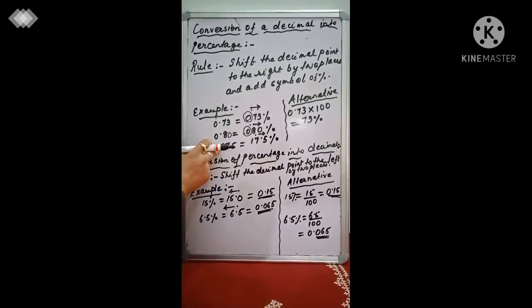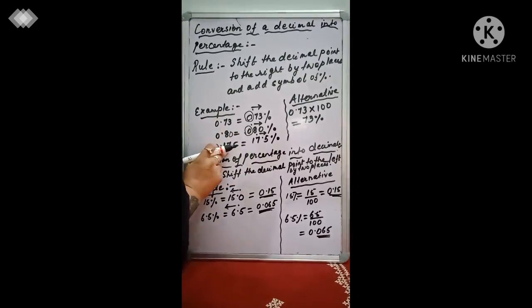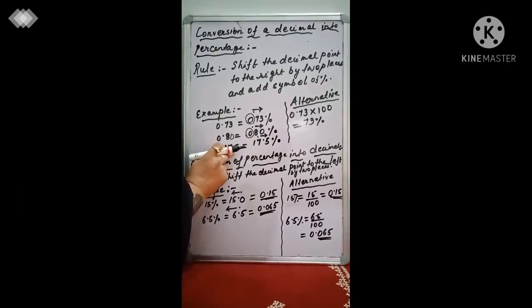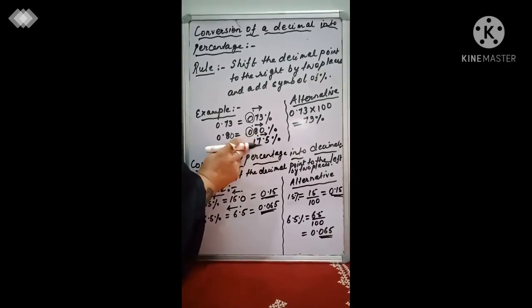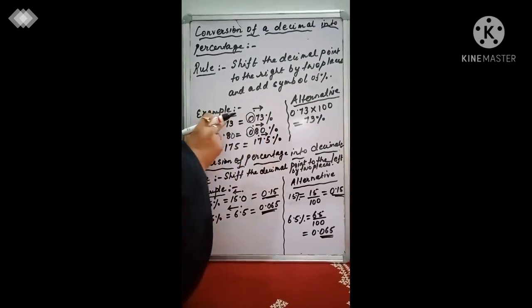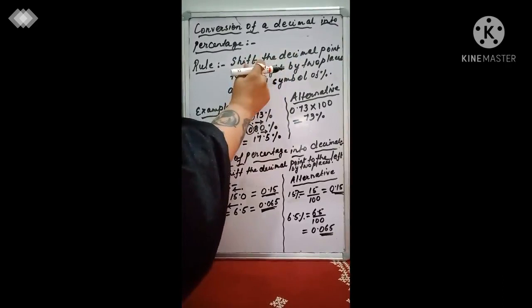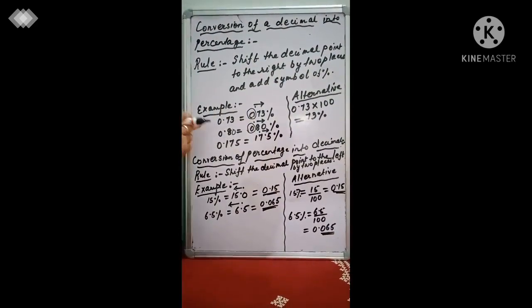Now, the next example that I have taken is 0.175. This is the decimal, and we move it 2 places to the right. So 1, 2. That means the decimal stops right after 7. And what are you left with? 17.5%. As I said, you take the decimal 2 places to the right and add the symbol of percent. Okay? Now this is one way.